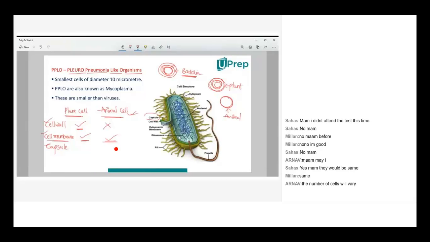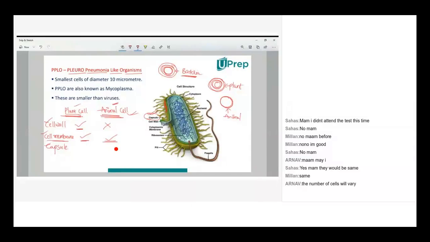First point, when you compare a plant cell and animal cell. Usually they'll ask the difference between plant cell and animal cell. But in competitive exams, they'll go for asking the difference between plant cell and bacterial cell or animal cell and bacterial cell. This is the first difference. You won't find capsule either in plant or in animal cells. Here they have shown the light green one, this is the capsule of bacteria.